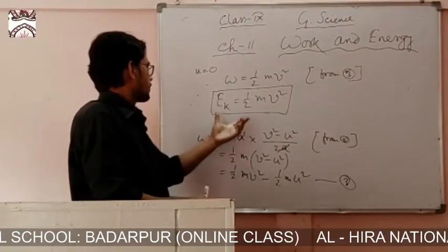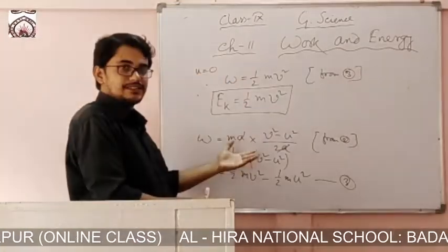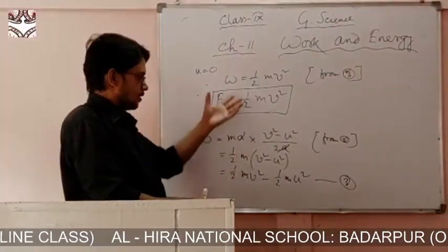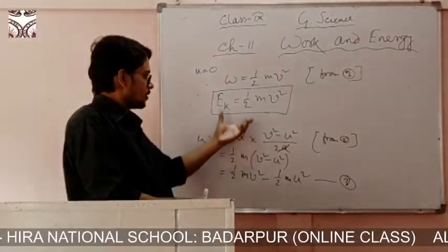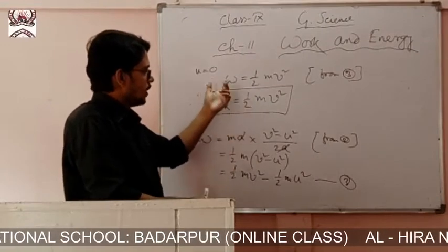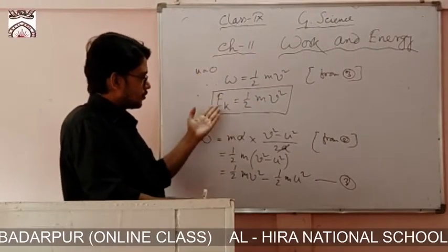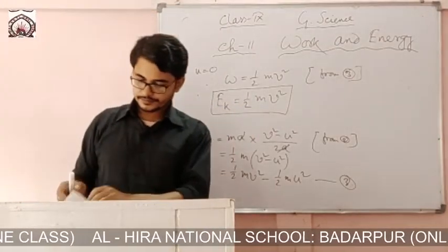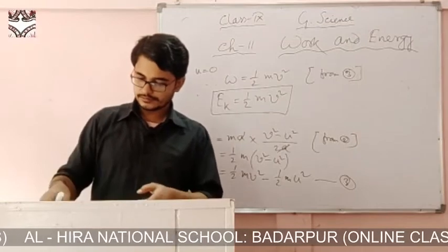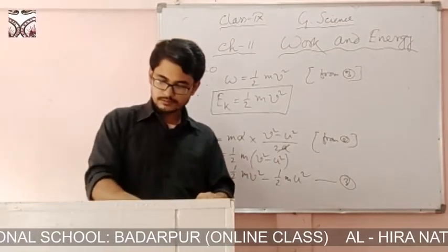I think you understood. You practice it, go through this and try to understand it in a better way. So work done is the change of kinetic energy, and as the initial velocity is 0, Ek equals half mv square. So we got the kinetic energy.